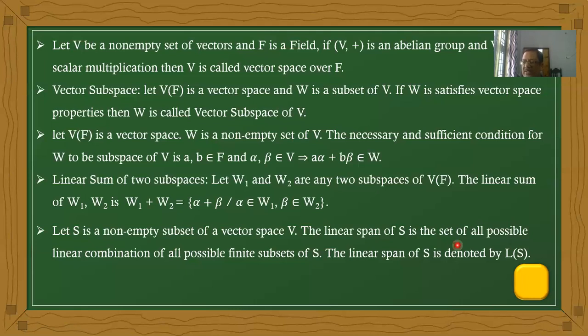If S is finite, L of S is infinite. Remember those two conditions.